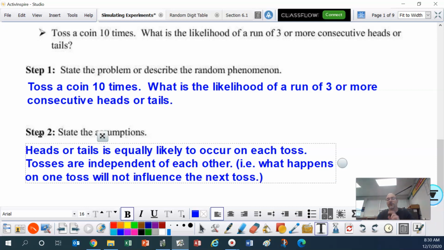So those are the 2 assumptions. The probabilities have to be equally likely, which they are in this case, though it'll change when we get to the other scenarios. And things have to be independent of each other. All right, let's keep rolling.